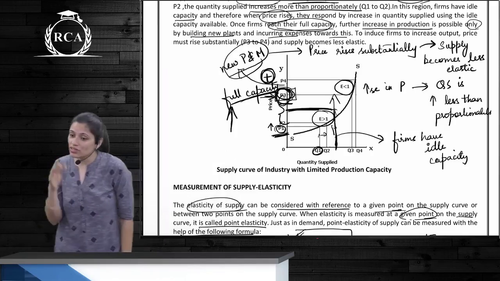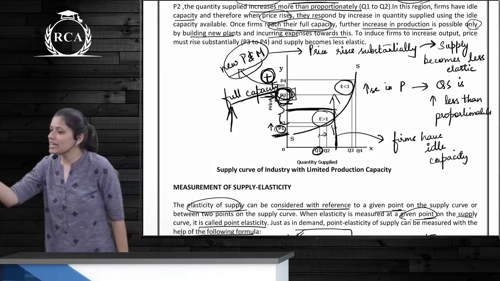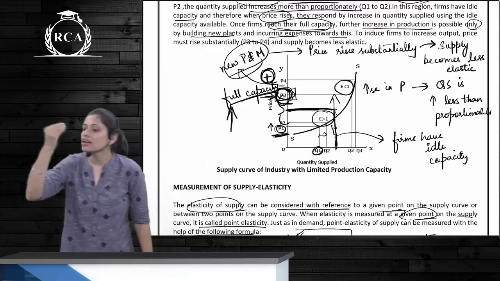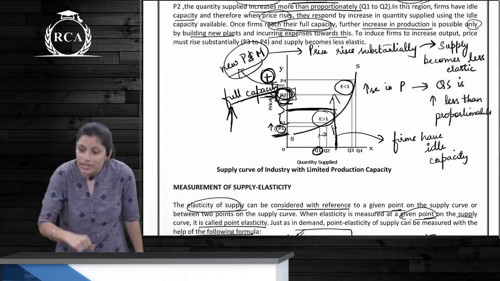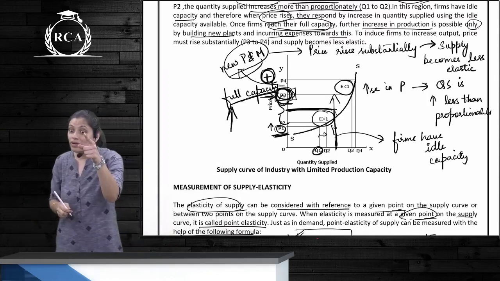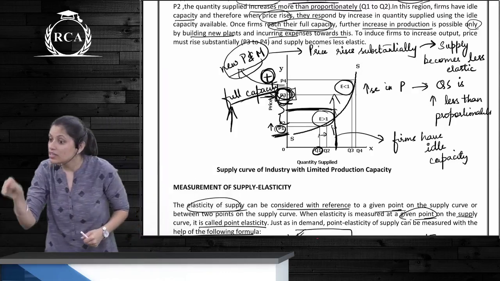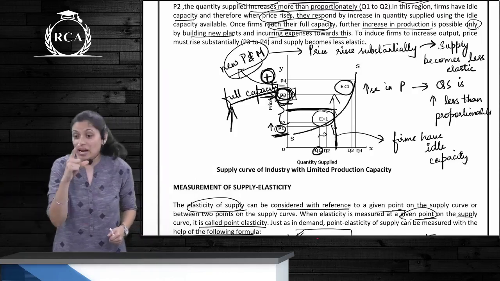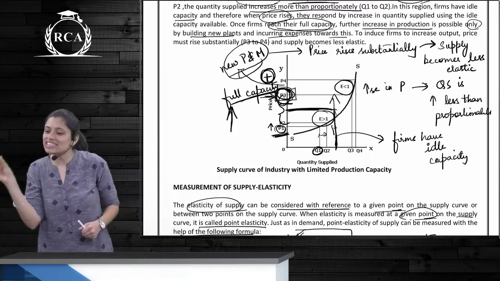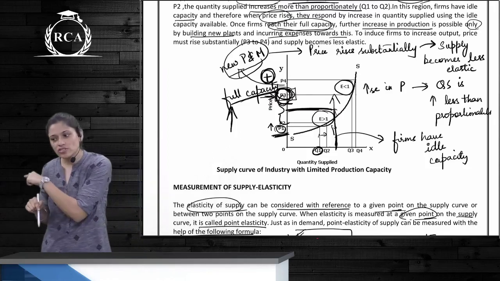But what happens beyond this? You've already used it to full capacity. You have to increase your capital budget. You have to buy a new plant and machinery, buy new land, do additional expenditure. Only then you can produce more. In that case, what happens? That price will shoot up because you have to include all your capital expenditures into the price, dividing it into each unit. Will the price increase? Very much. But what happens to quantity supplied? Increases less than proportionately to the price. So can you understand elasticities in those regions?